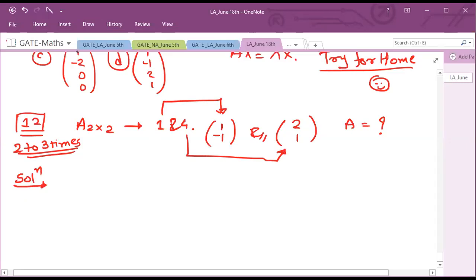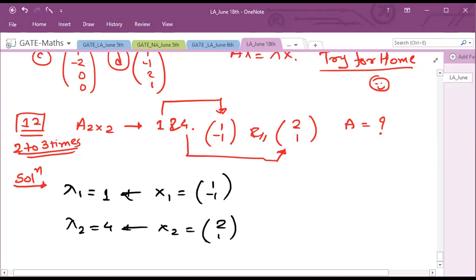Okay, so how can we find this? Understand this carefully. We are going to see this step by step. Here our first eigenvalue is 1, second eigenvalue is 4. Corresponding eigenvectors are 1 minus 1 and 2 1.